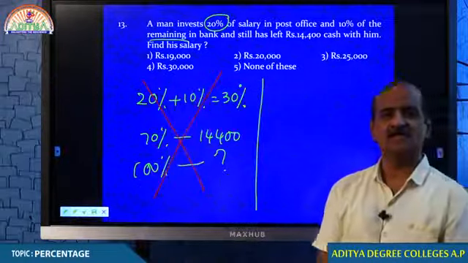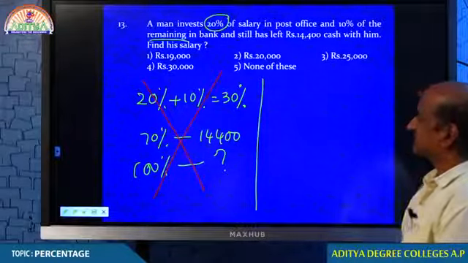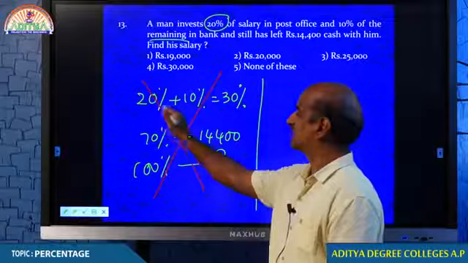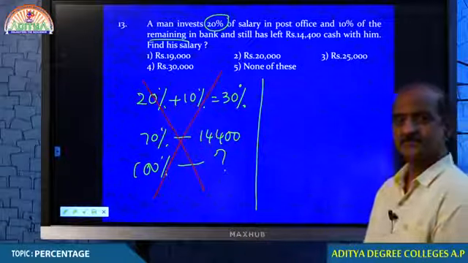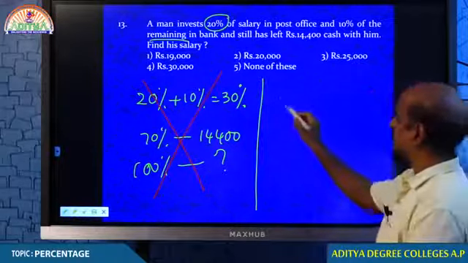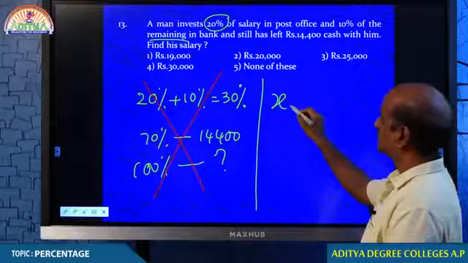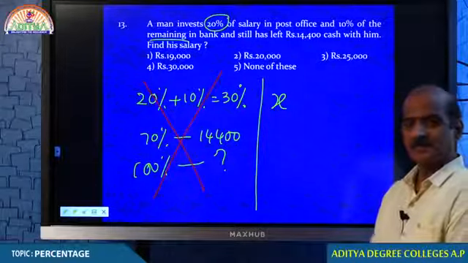You understand that? So, whenever the concept of remaining is concerned, we should not add 20 and 10% straight away. Whenever the concept of remaining is given, let the total salary be X.